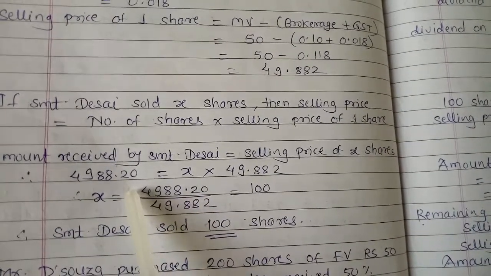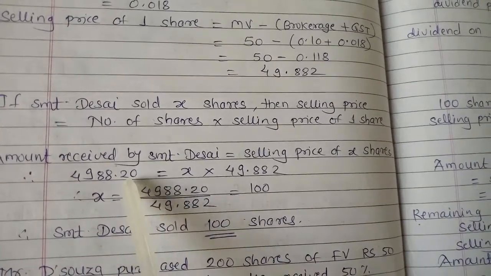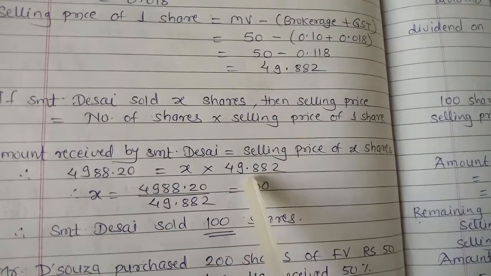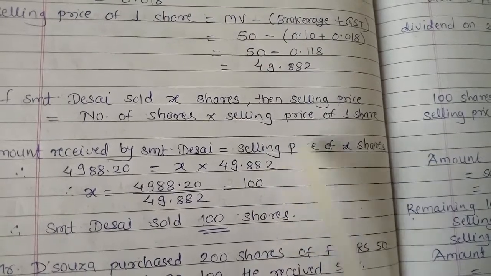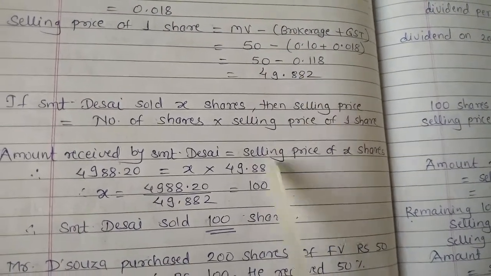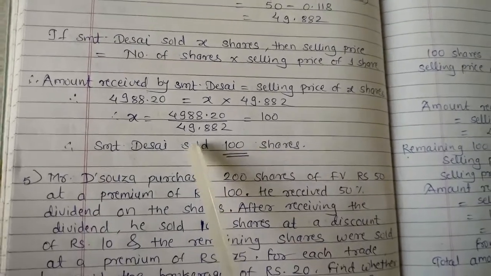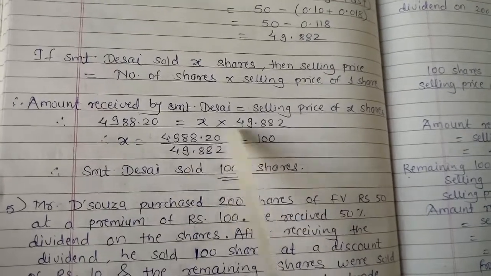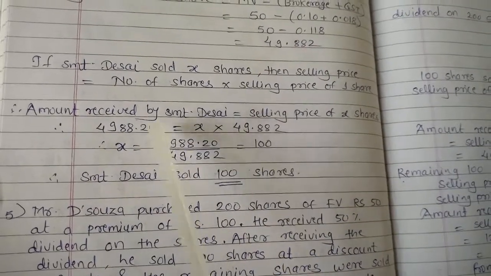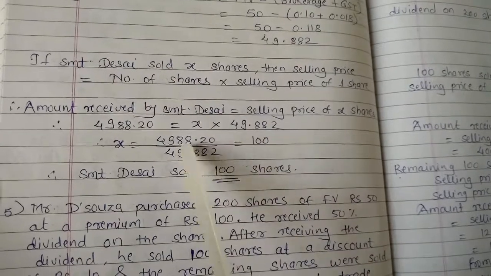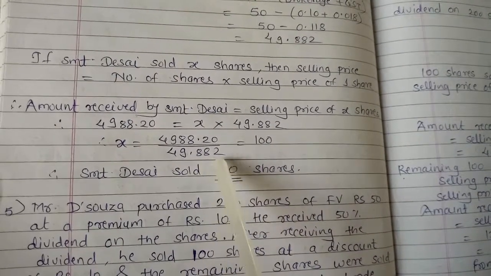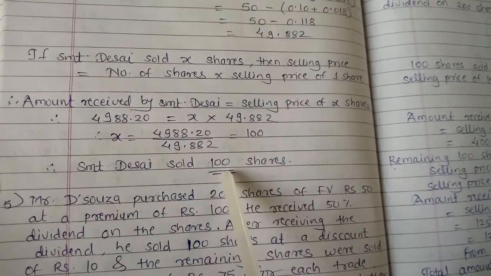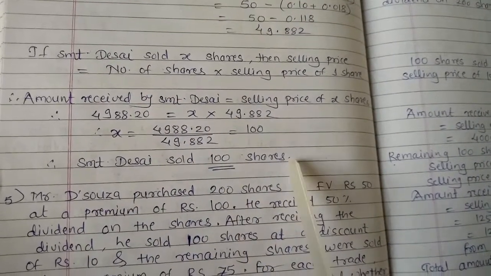So 4988.20 is equal to X, that is the number of shares, into 49.882, the amount we found, that is the selling price of one share. Next, Srimati Desai sold 100 shares. By calculating this, we divide this amount by this quantity. So 4988.20 upon 49.882. So the total number that she sold is 100 shares.